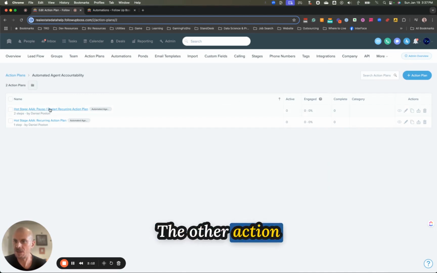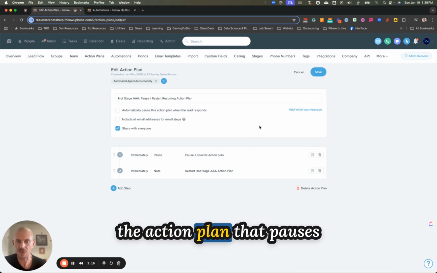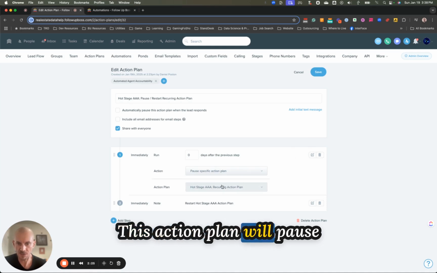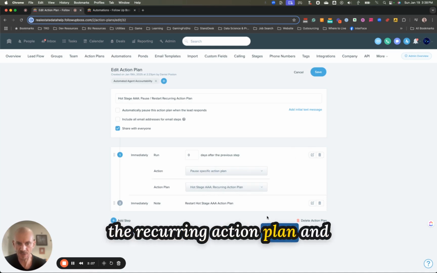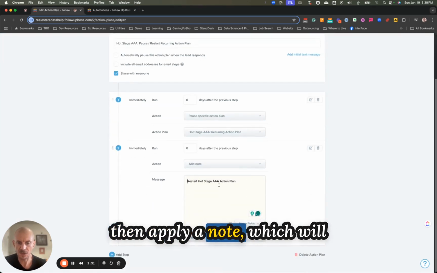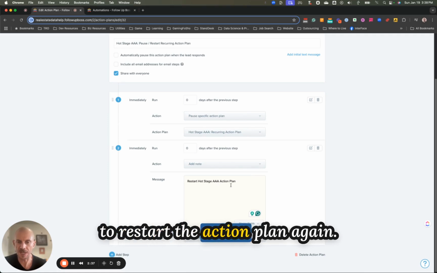The other action plan we need is the action plan that pauses the other action plan. This action plan will pause the recurring action plan and then apply a note which will trigger InterFace automation to restart the action plan again.